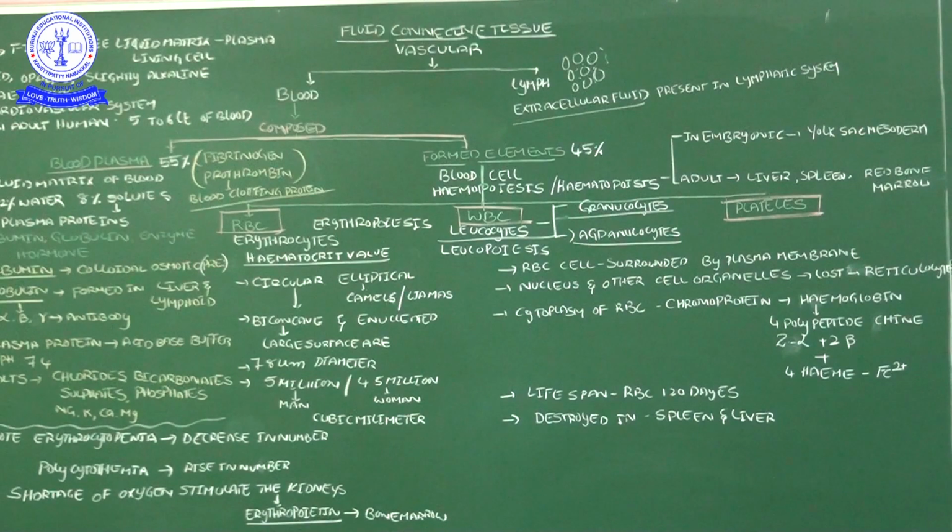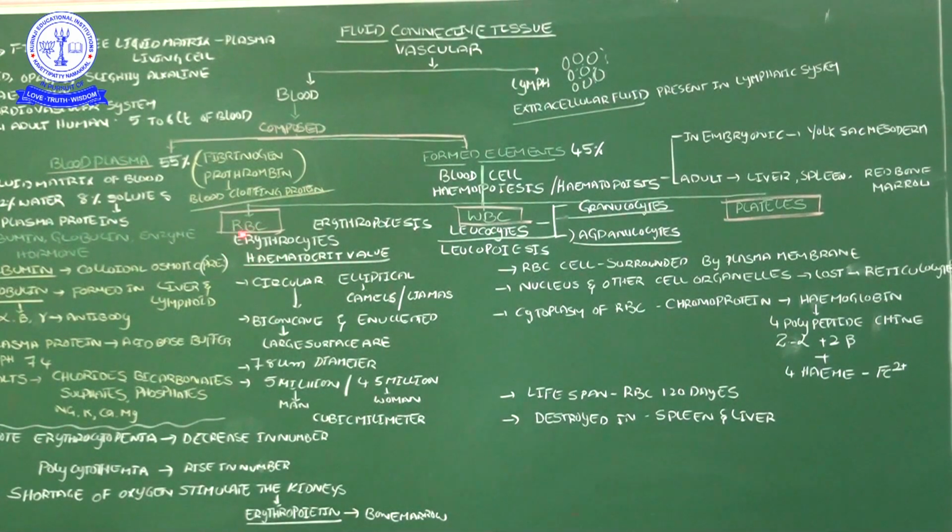Erythropoiesis. Now the most important thing is hematocrit. What is hematocrit? In the total blood, the volume occupied by RBC we call the hematocrit value. How much volume is occupied by the RBC in the total blood, that we call the hematocrit. The RBC volume in 100% of the blood, the percentage of RBC in the blood, that tells about the hematocrit value.